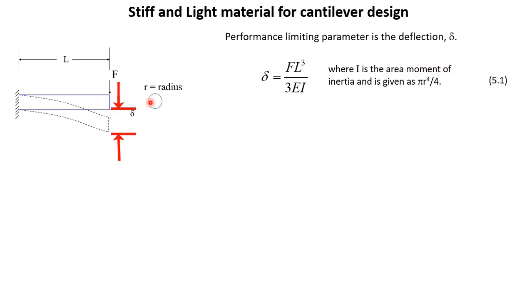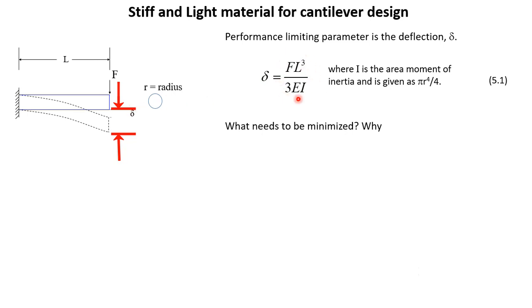If we change this cross section to, let's say, an I section or H section or hollow section, in that case the value of I will change. But at the moment we will use this formula. So this is the deflection. Now what needs to be minimized and why? If we want to minimize deflection, we can obviously use this formula.